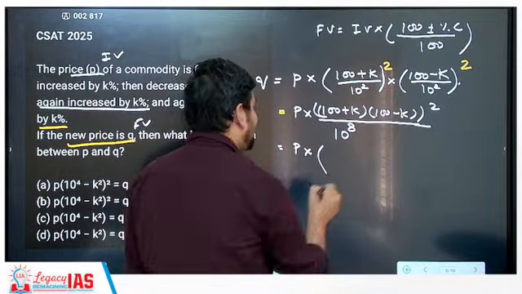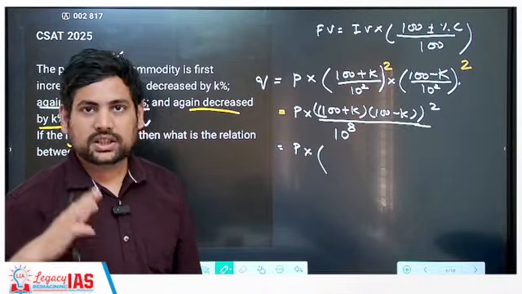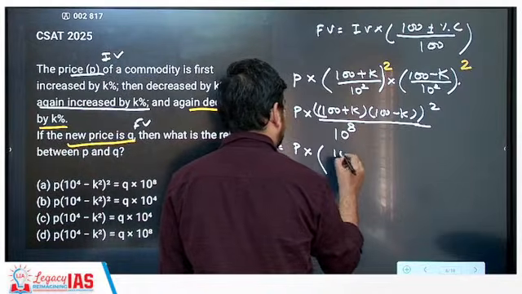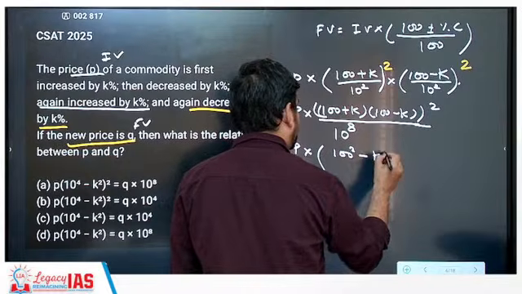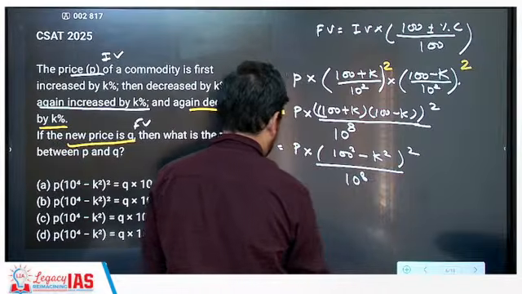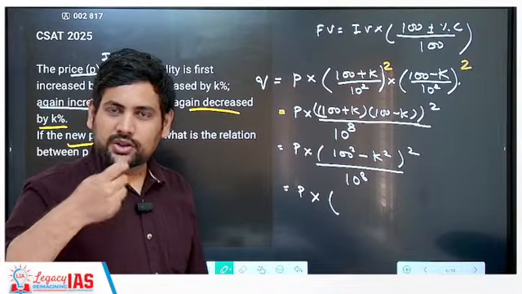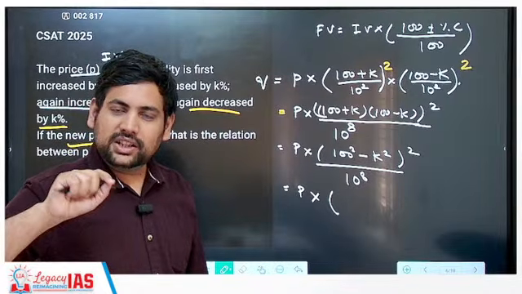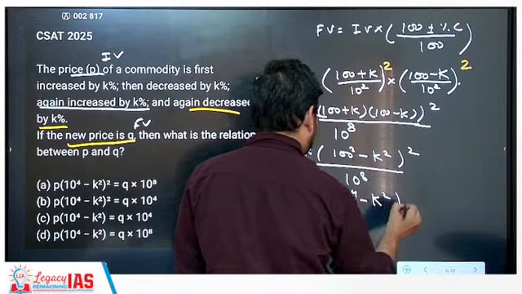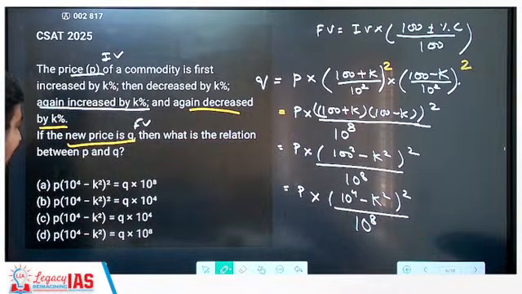What do you get? If you remember, this is (a plus b)(a minus b), which gives you a square minus b square. So this becomes (100 square minus k square) whole square by 10 power 8, or p into... now 100 square can again be written, as 100 is 10 square, so this can be written as (10 square) square, that is 10 power 4 minus k square, whole square by 10 power 8. This becomes your final answer.